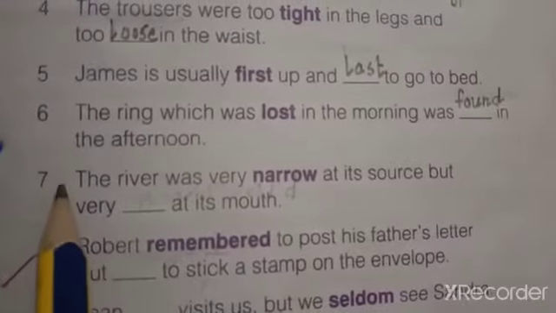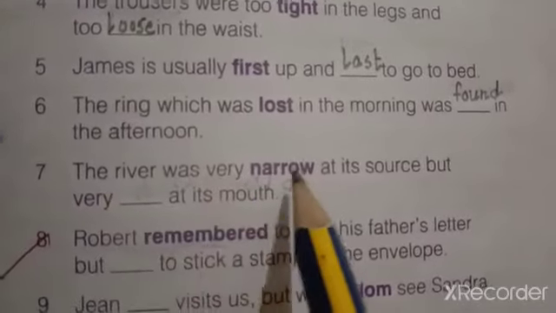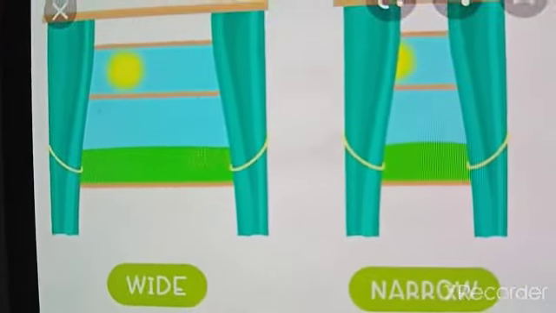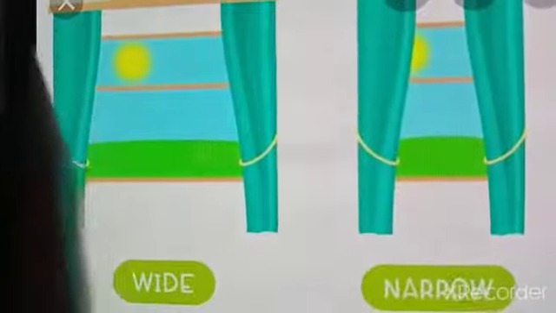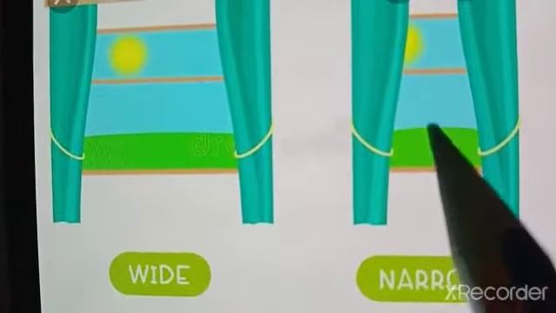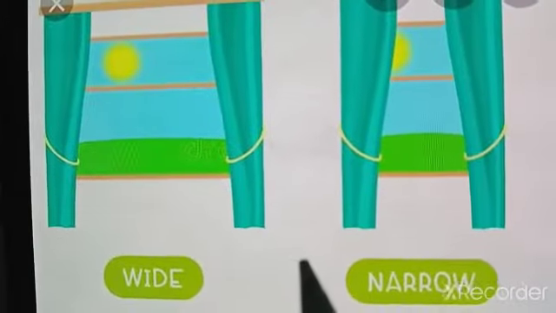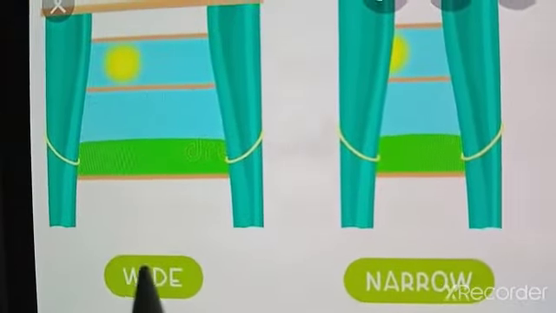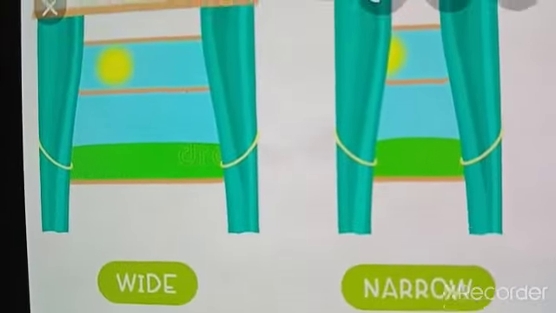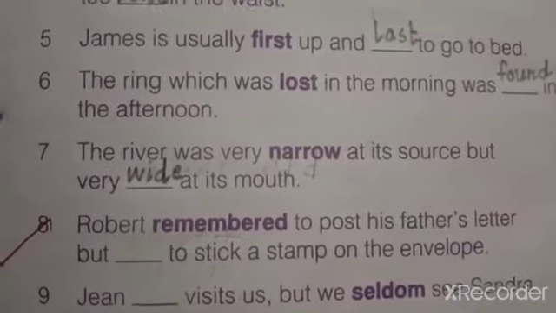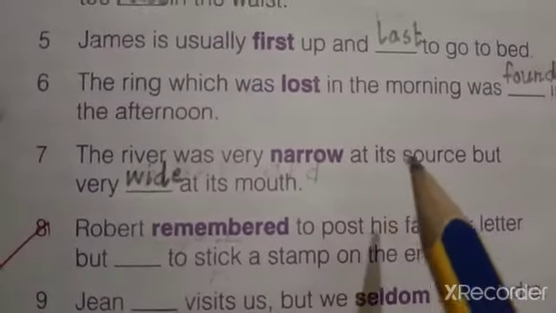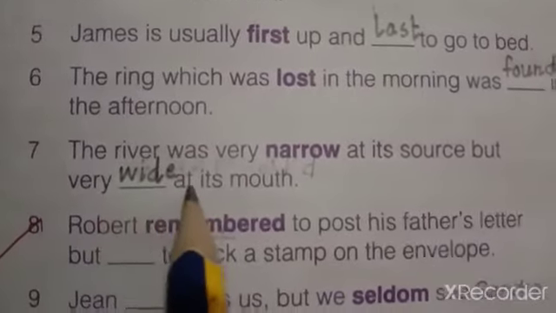Okay. Read out the seventh sentence. The river was very narrow at its source but very dash at its mouth. Okay. The opposite of narrow is wide. Now here you have to look in this picture. There are two windows, but one window is wide and the other window is narrow. Okay. So what is the opposite of narrow? That is wide. Write it in your book. After writing, reread the sentence. The river was very narrow at its source, but very wide at its mouth.